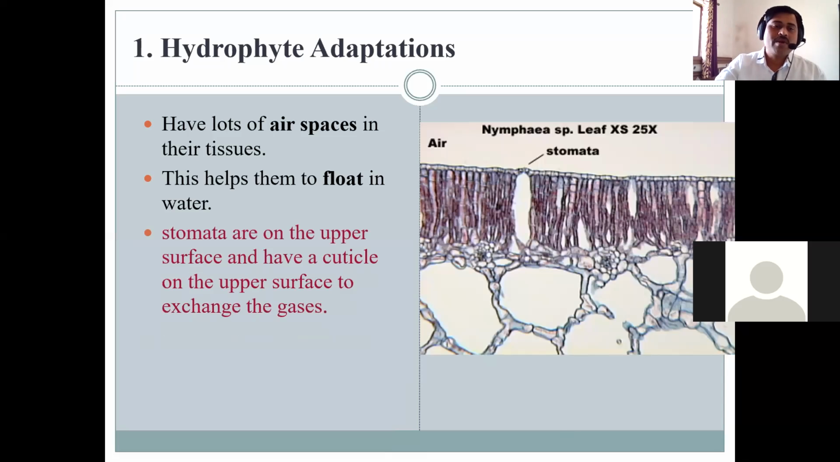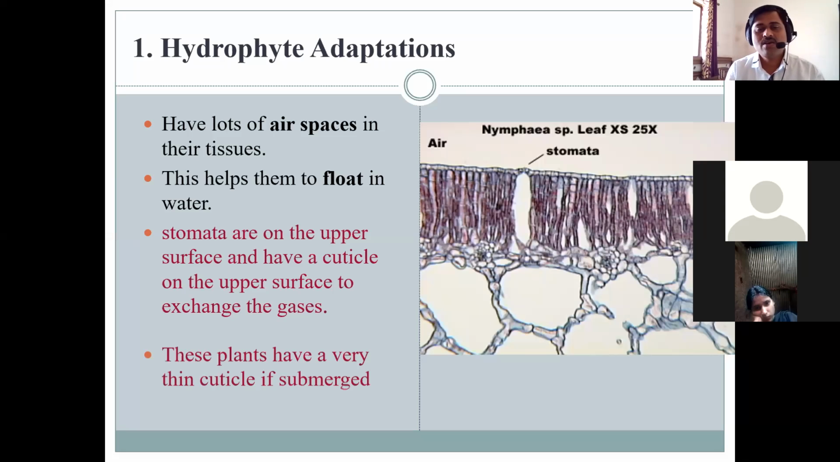Then stomata are on the upper surface, and there is a cuticle on the upper surface to exchange gases. That is one of the adaptive characters. Stomata are located on the upper surface, unlike in mesophytes or xerophytes. In xerophytes we see sunken stomata, and in mesophytes the stomata are mostly located on the lower epidermis. But in hydrophytes, the stomata are located on the upper surface, with a cuticle on the upper surface to exchange gases.